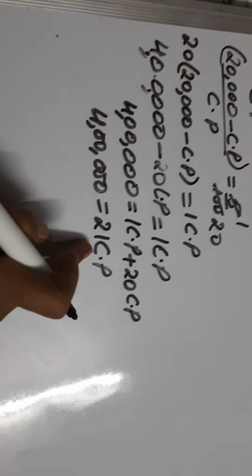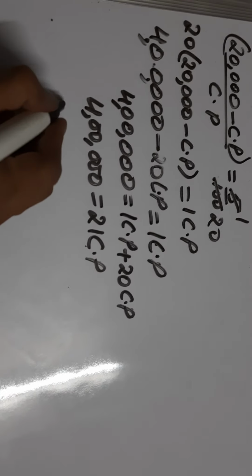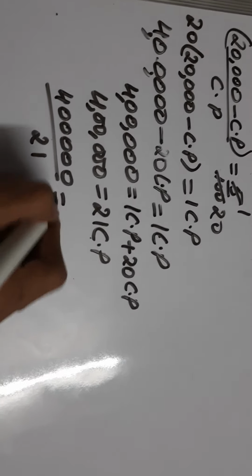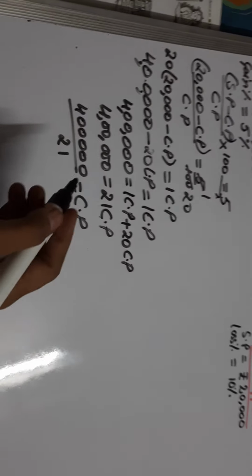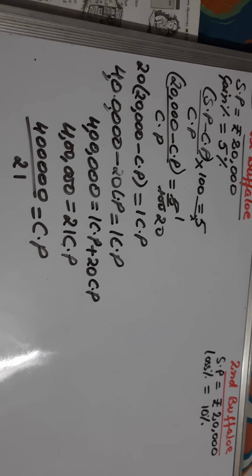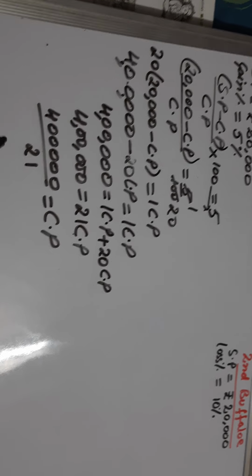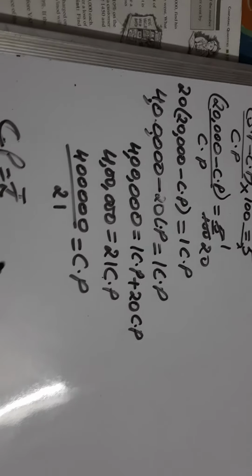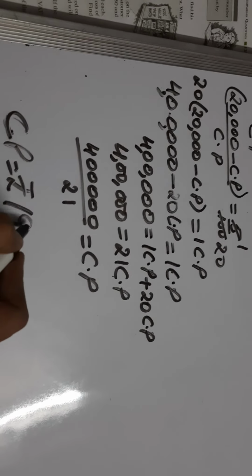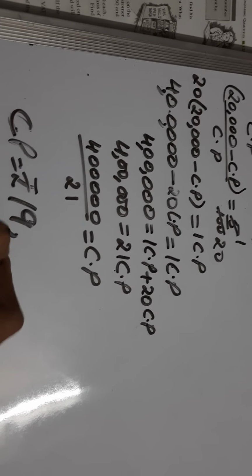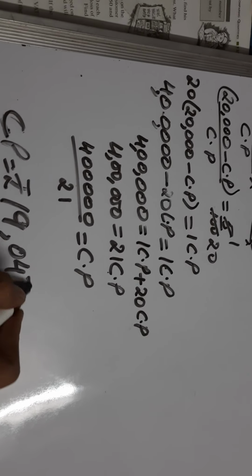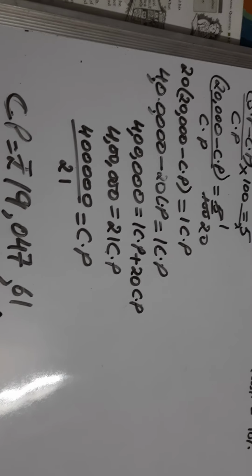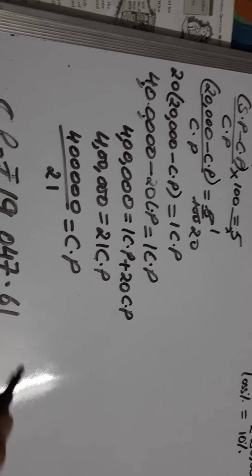So let us solve it. It is multiplying, so when it goes to the other side, it will get divided by 21, and from here you will get the CP of the first buffalo as rupees 19,047 rupees and 61 paise. 61, this is the decimal.